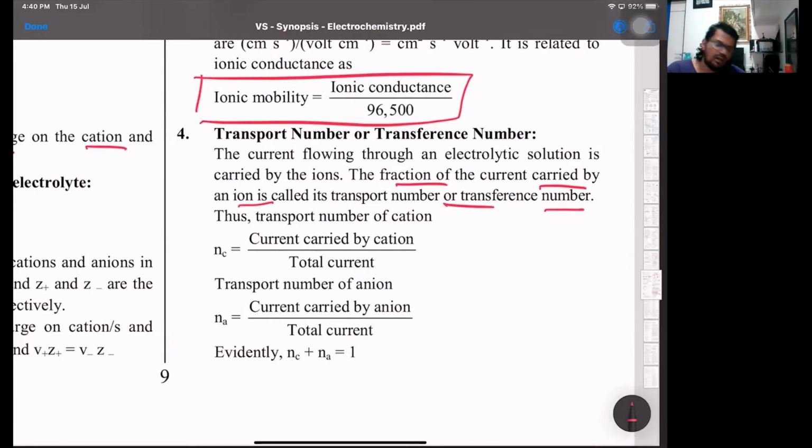That's the transport number of the cation, and the same way for the anion. The sum of transport numbers will be 1, just like how we had mole fraction, where the sum of all mole fractions is unity. In the same way, the sum of all the transport numbers is unity.